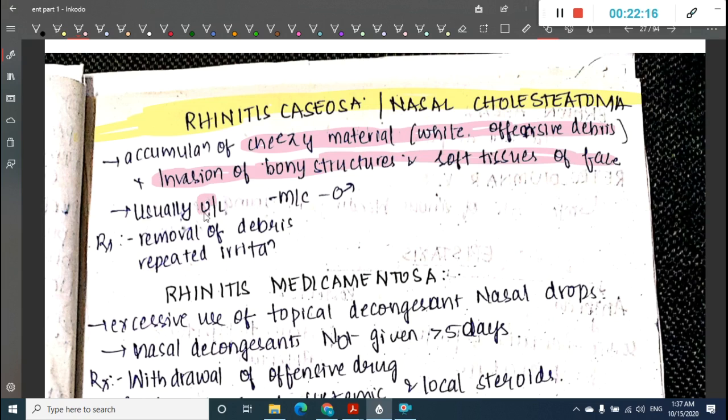It is most commonly unilateral and seen in males. Here we see removal of debris and repeated irrigation.